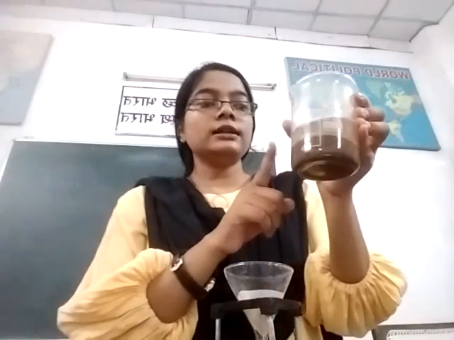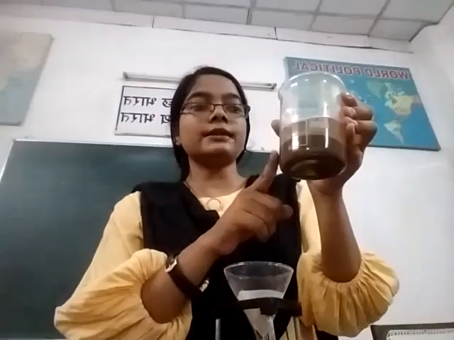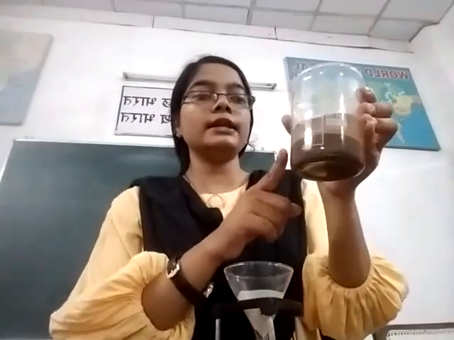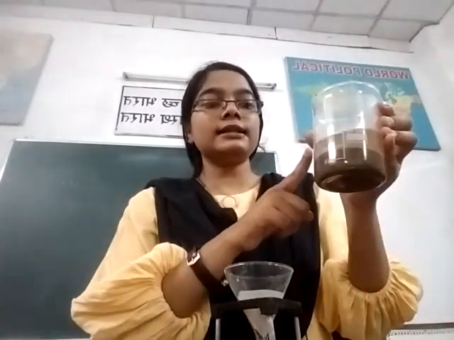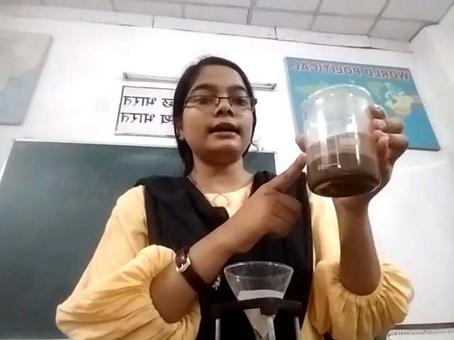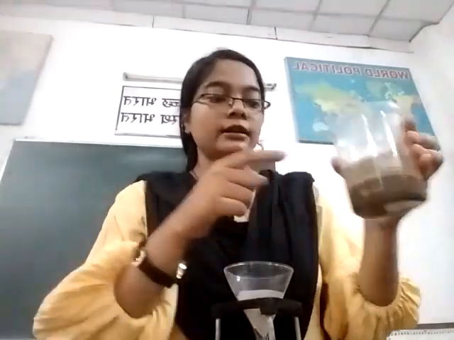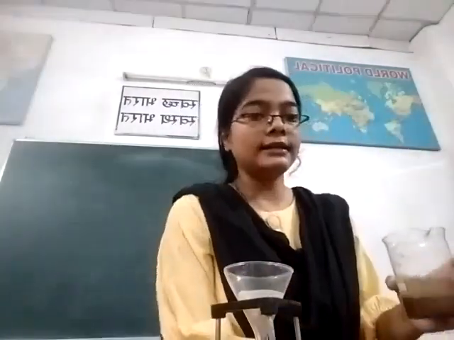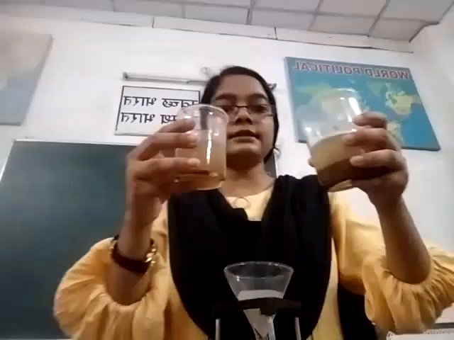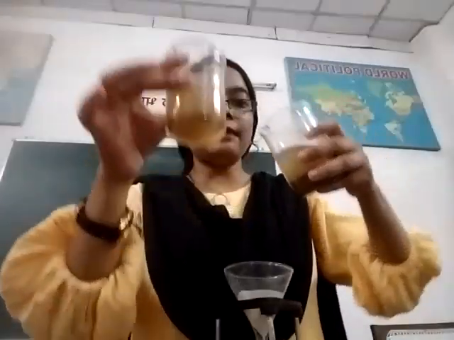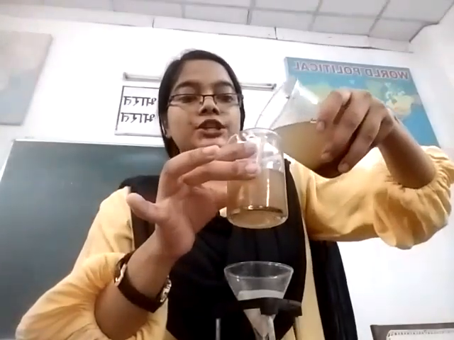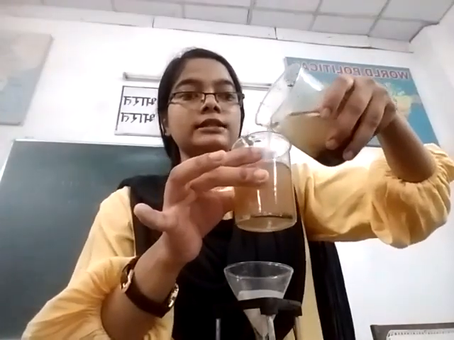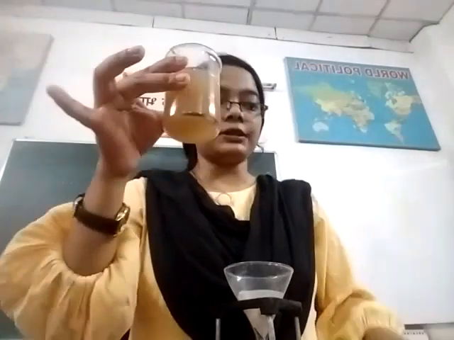The settlement of the heavier substance at the bottom is known as sedimentation, and the lighter substance and the water get separated. We can collect the lighter substance and the water through the decantation process. So, this method is known as decantation.